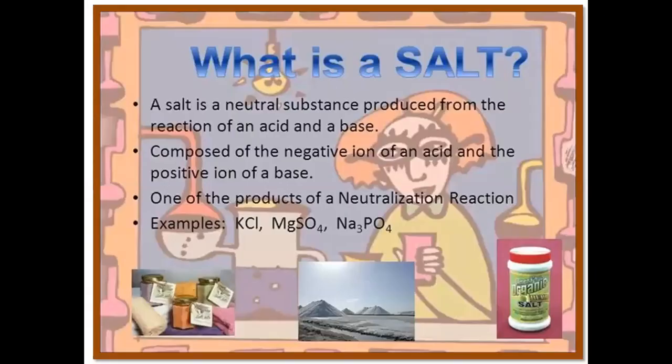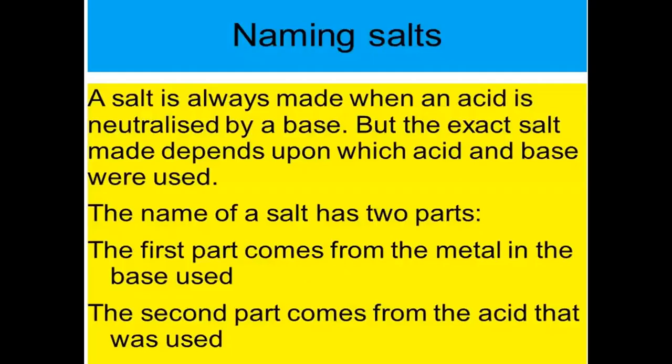The third, salts. A salt is a neutral substance produced from the reaction of an acid and a base, composed of a negative ion of an acid and the positive ion of a base. These are the products of neutralization reactions, like for example, potassium chloride, magnesium sulfate, sodium phosphate, etc. A salt is always made when an acid is neutralized by a base or vice versa. But the exact salt made depends upon which acid and base were used.